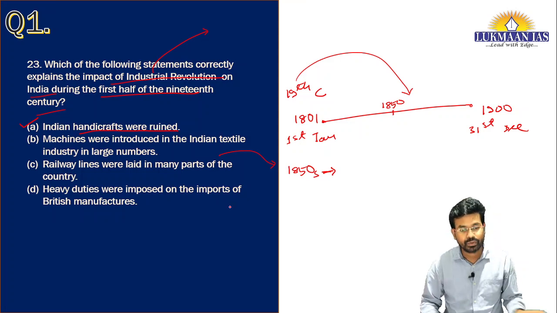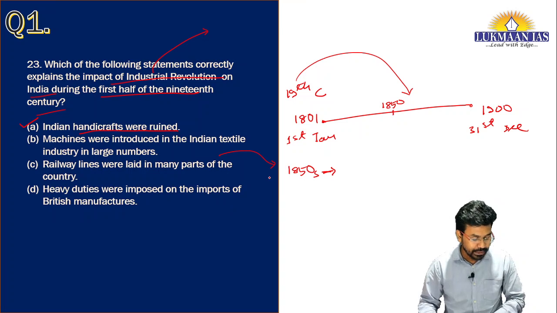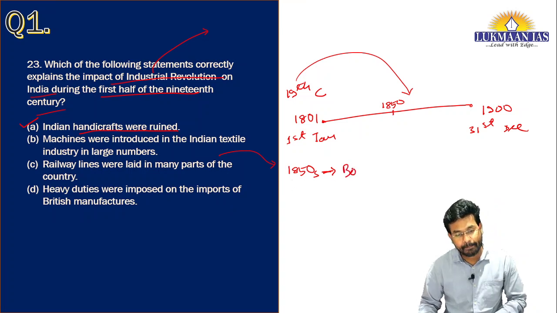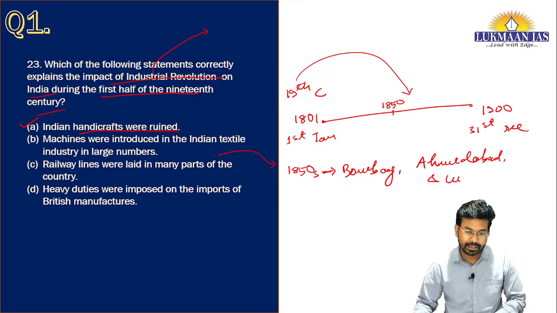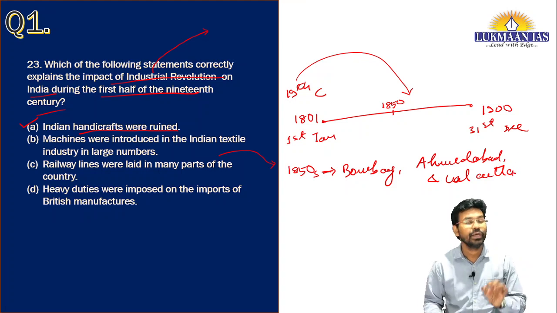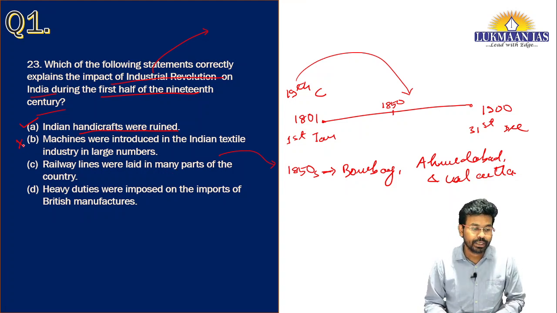They were introduced in Bombay, Ahmedabad, and Calcutta. But they were introduced in small numbers. This was just the beginning of the introduction of machines. So that's why option B is not correct.